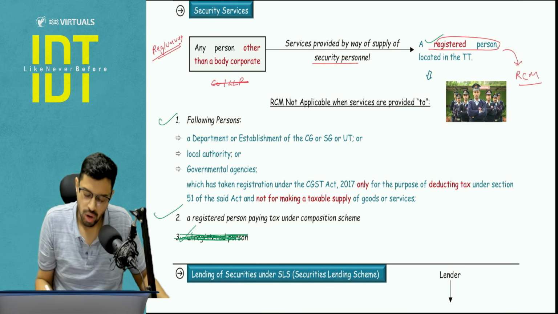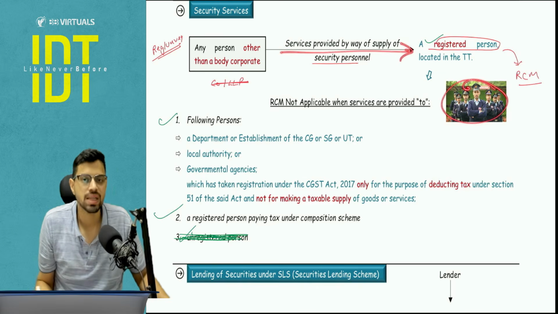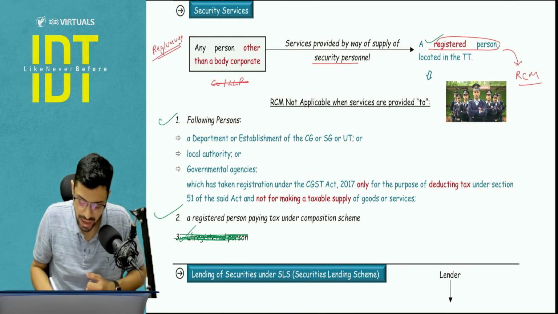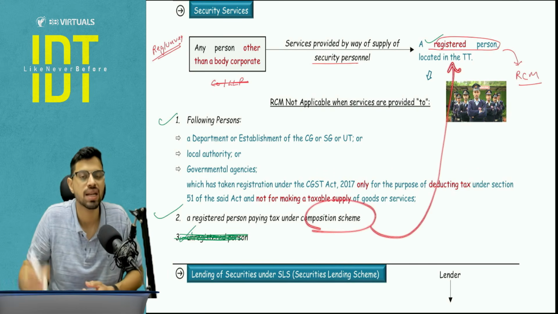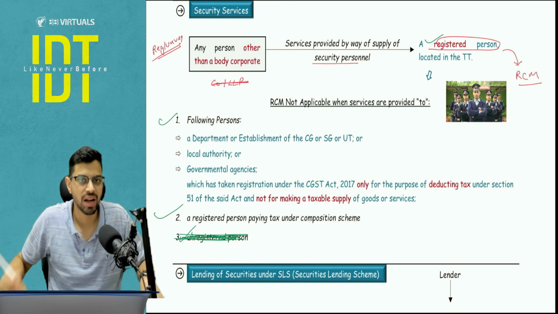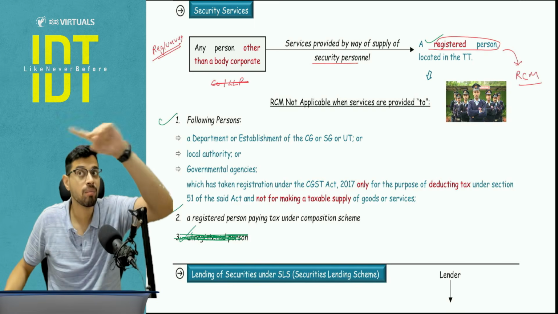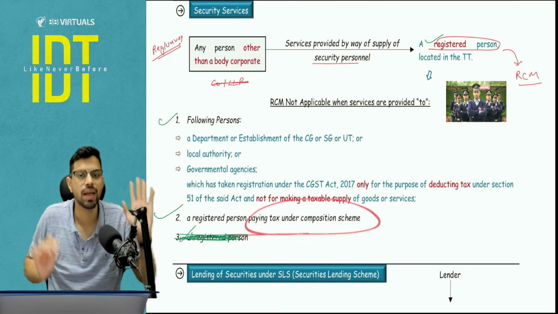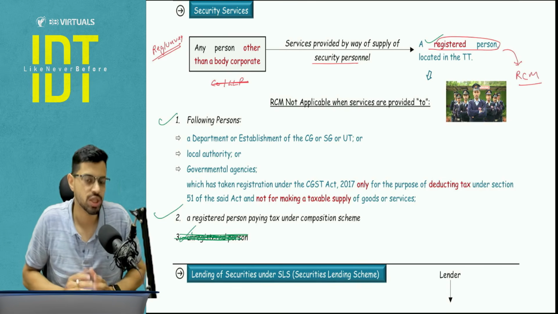Now they say that no, even if we take any security personnel service, we don't want to pay tax under RCM. This benefit, this relaxation is given. And the second is a composition registered person, similar to the commercial property rent that we covered. Commercial property rent, you remember, the recipient is a registered person other than composition. Same thing you will apply here, the same benefit you are giving for the composition person.